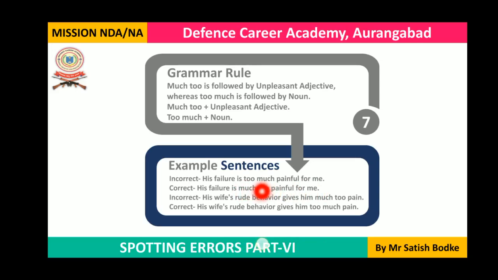Instead of too much, we need to use much to, because painful is something unpleasant. Okay, as we have discussed in this rule, much to is used followed by an unpleasant adjective. Here an unpleasant adjective painful is used, so we cannot use too much. Here you will have to use much to, this structure, because an unpleasant adjective is mentioned here. His failure is much too painful for me. Okay, for me.